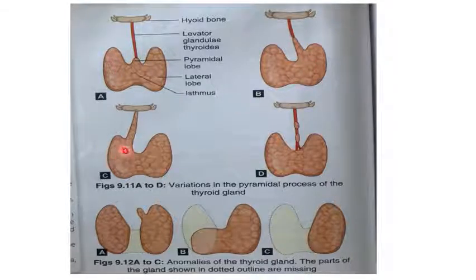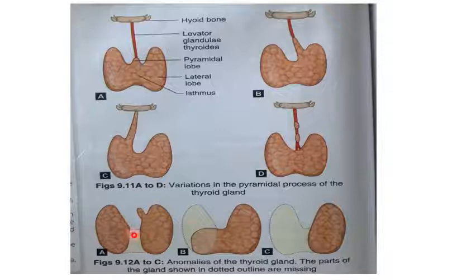In this one, it may arise from the right lobe. Now, in this diagram, there is a remnant of the thyroglossal duct. Some part of the thyroglossal duct remains.